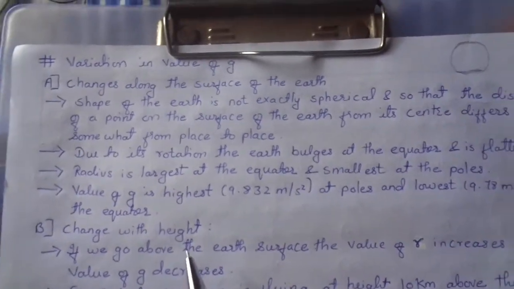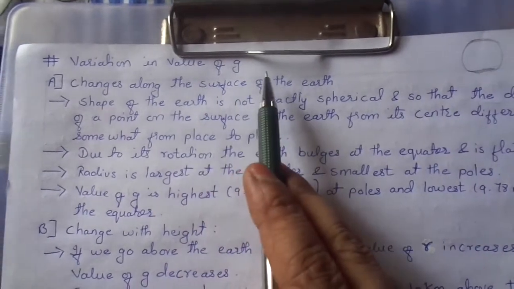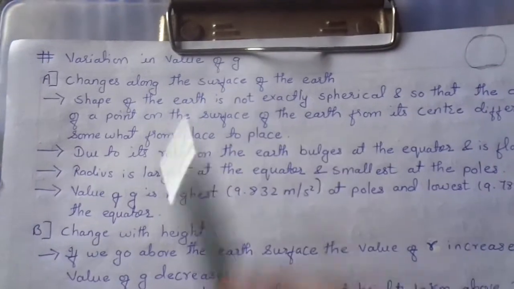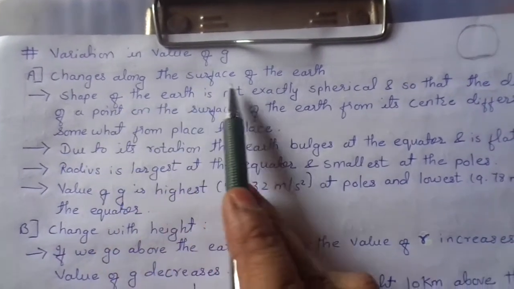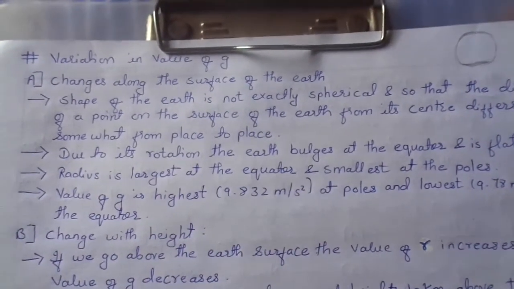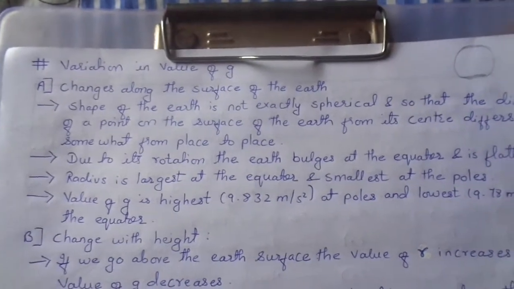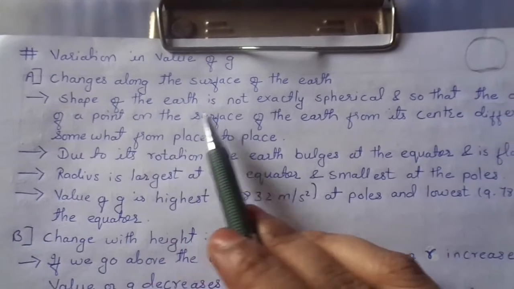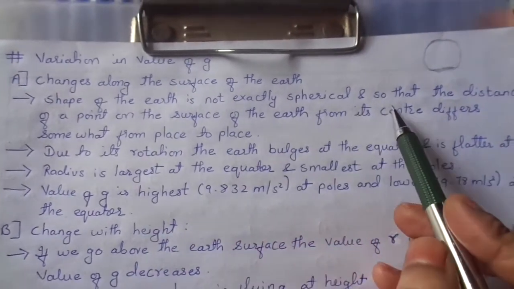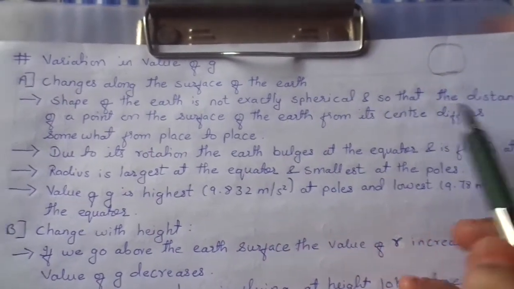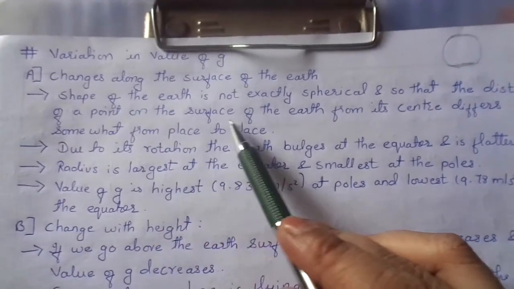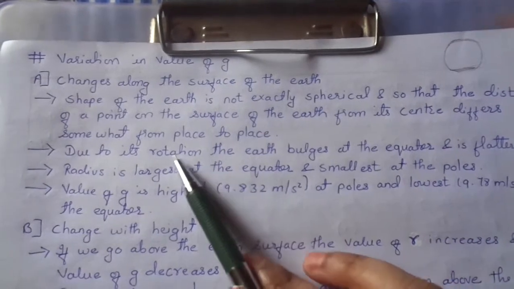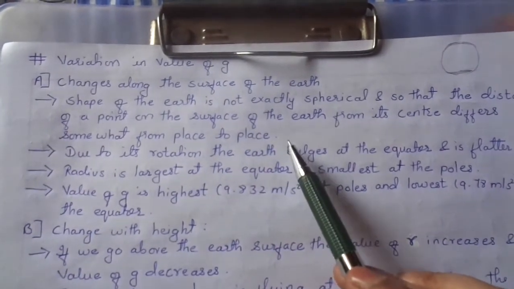Now we will study the variation in the value of g. How does the value of g change? First is change along the surface of the Earth. What do you think? Is the Earth spherical? No. The shape of the Earth is not exactly spherical, so the distance of a point on the surface from the center differs somewhat from place to place.